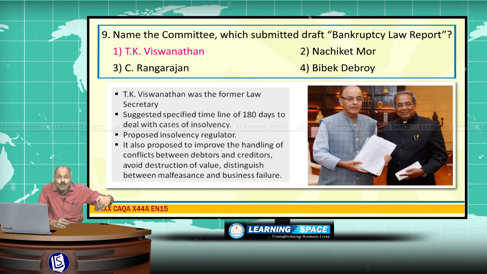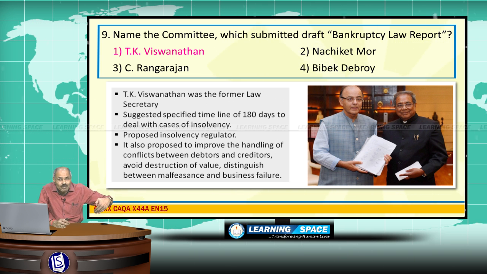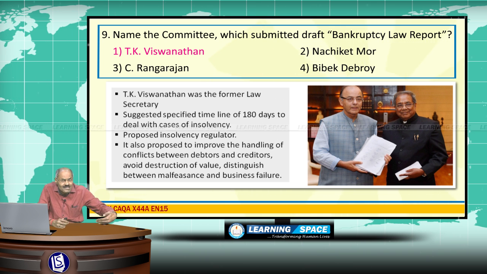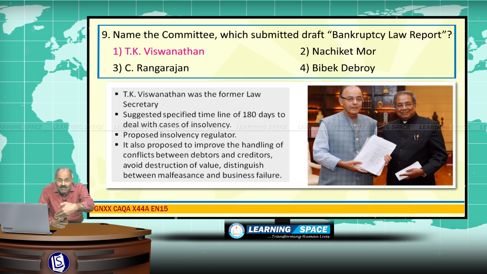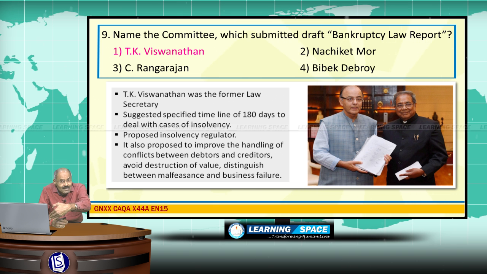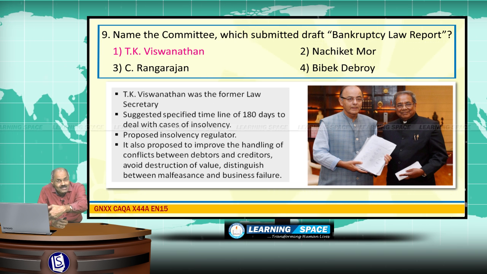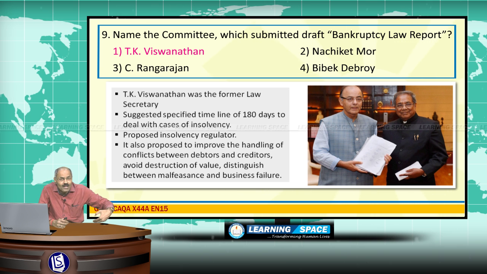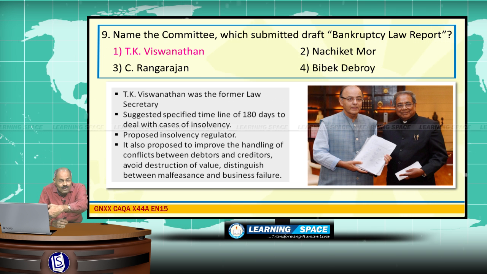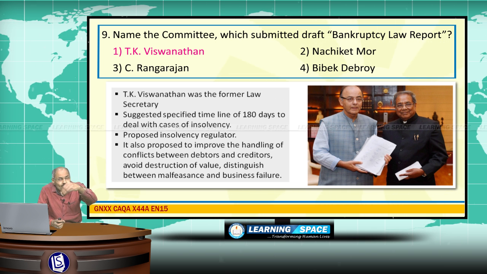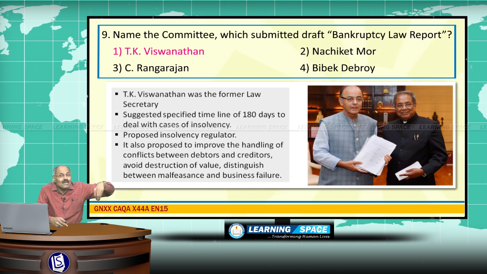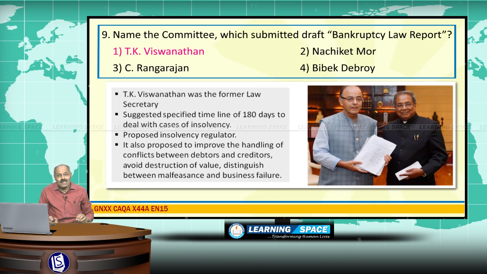Basic thing is, companies may fail, but people should be in a position to differentiate between business failure because of genuine reasons and malfeasance. Malfeasance is deliberately destroying an organization. There is a difference between business failure and malfeasance. Business failures may occur because of conditions, but malfeasance is due to a deliberate act of the firm. And it proposed an insolvency regulator and a specified timeline of 180 days to deal with cases of insolvency, right?